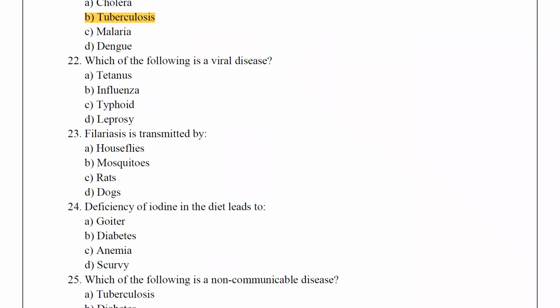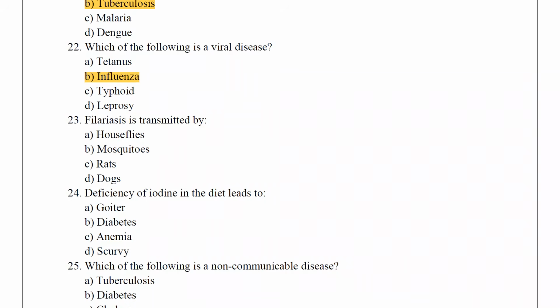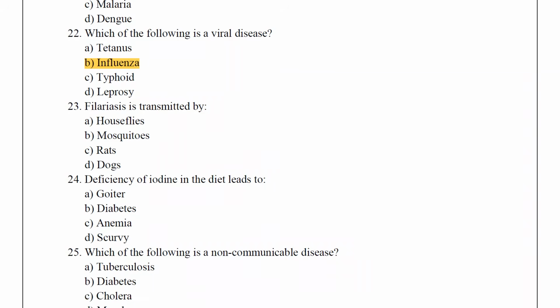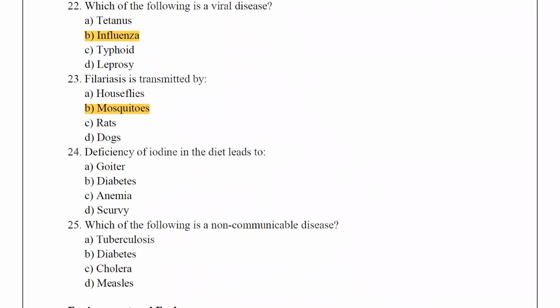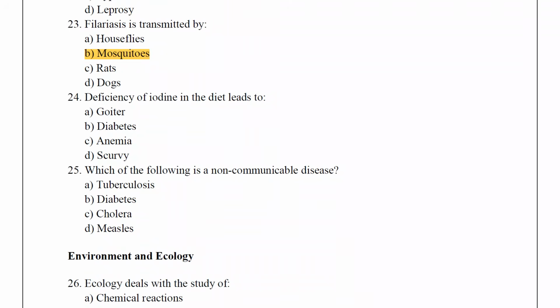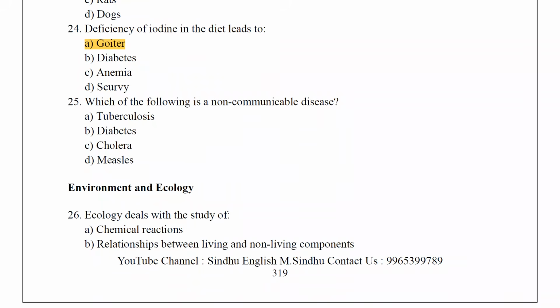Which of the following is a viral disease? Influenza. So flu virus, they say. Filariasis is transmitted by mosquitoes. Deficiency of iodine in the diet leads to goiter. Which of the following is a non-communicable disease? Diabetes.